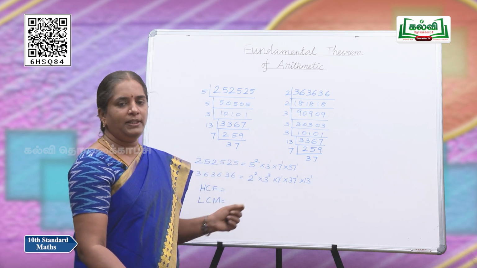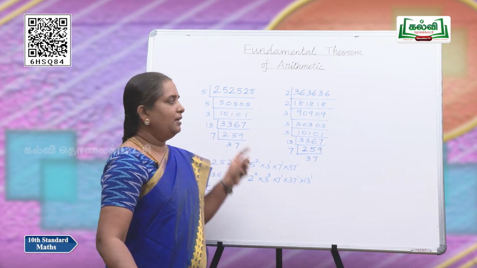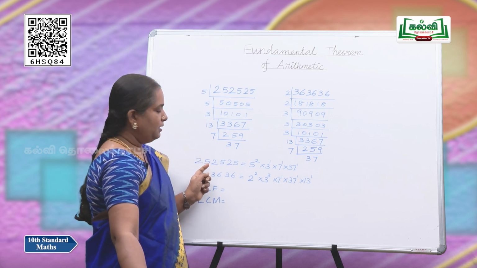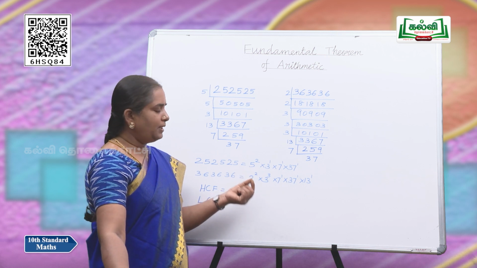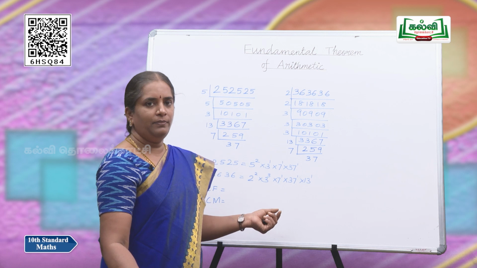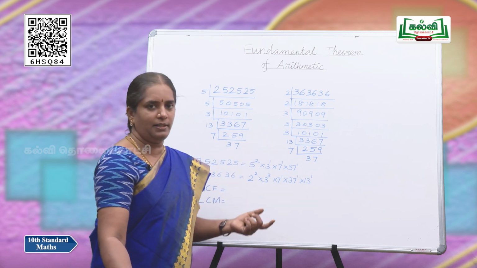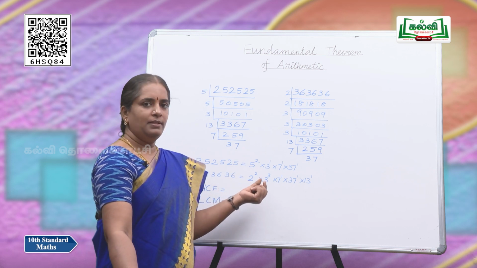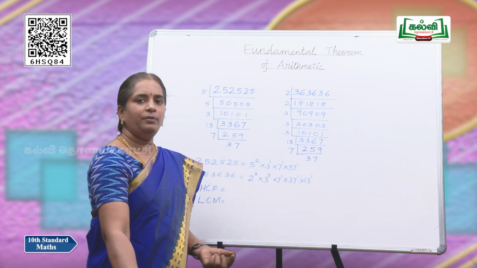We are going to split the numbers using prime factorization. 2,52,525 can be split as 5 power 2 into 3 power 1 into 7 power 1 into 37 power 1. And 3,63,636 splits as 2 power 2, 3 power 3, 7 power 1, 37 power 1 into 13 power 1.